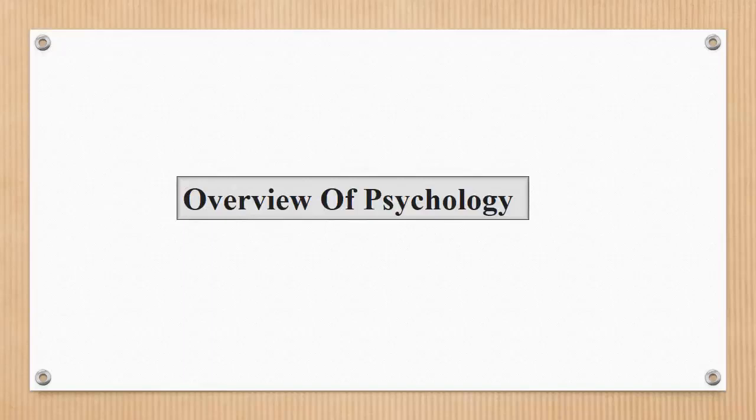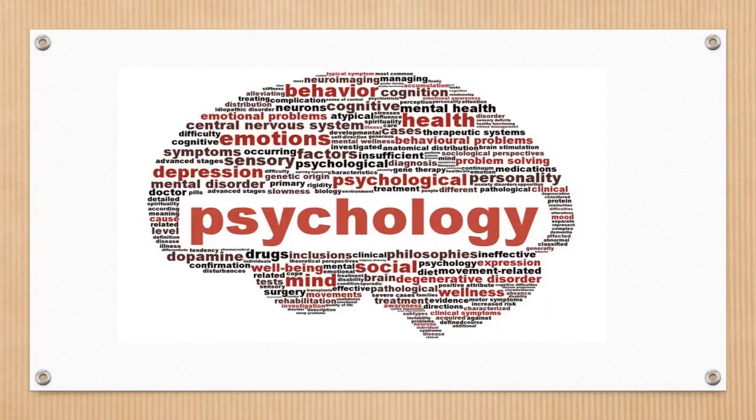In this video, I am going to discuss briefly what psychology is, what the different schools of psychology are, and the pillars of psychology. Let us discuss psychology. Psychology is the study of human behavior that deals with not only a single perspective. It simply emphasizes different aspects of human behavior. Let us start with the definition of psychology.